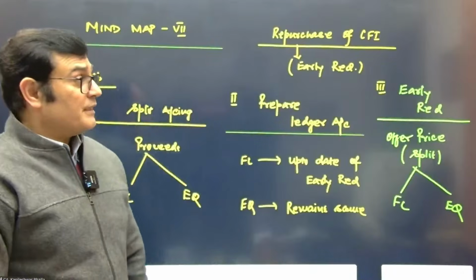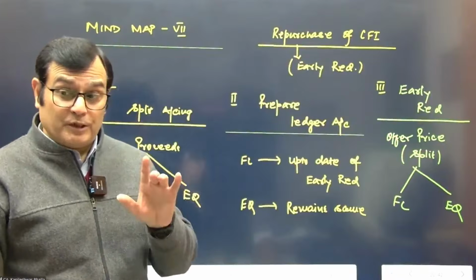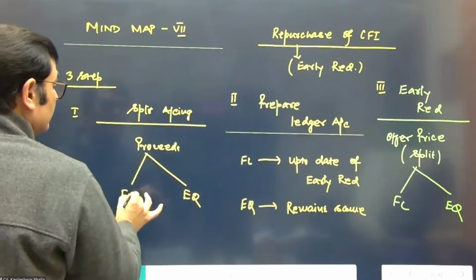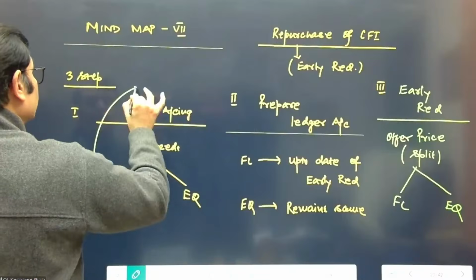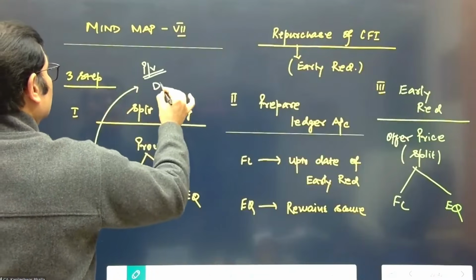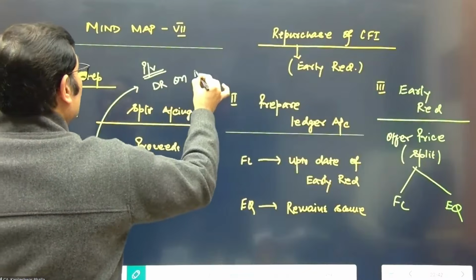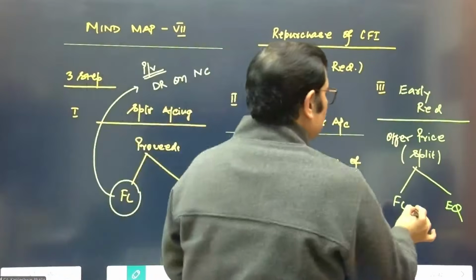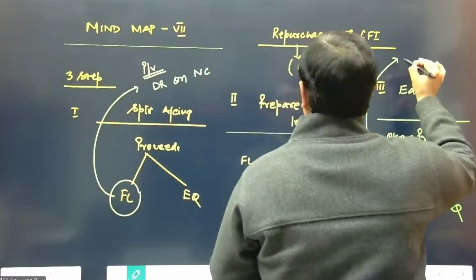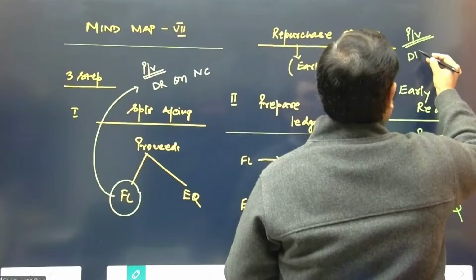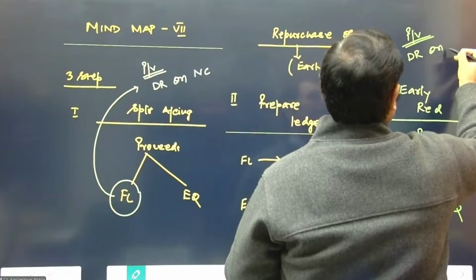Now, the important question which arises, when you do the split accounting at this stage and you take the financial liability, the present value is using a discount rate on a non-convertible instrument. You're again going to consider the present value with the discount rate on a non-convertible instrument.